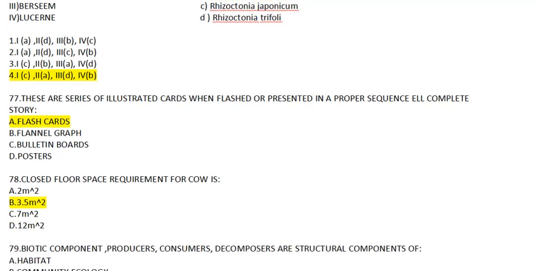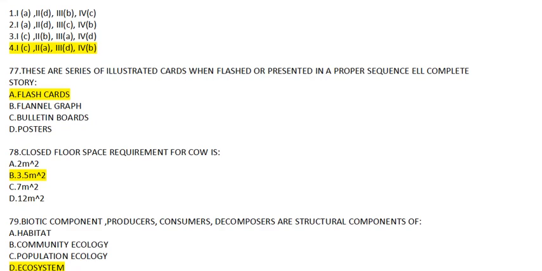Question number 77. Which is a series of illustrated cards that, when flashed or presented in a proper sequence, tell a complete story? The answer to this will be flashcards. Flannel graph is a storytelling system. So the answer will be A, flashcards.